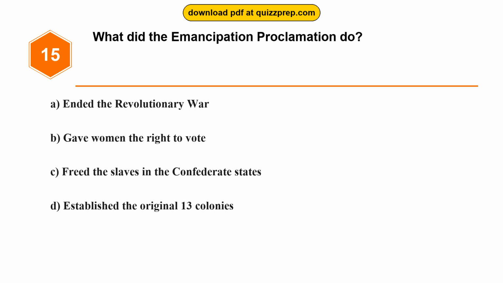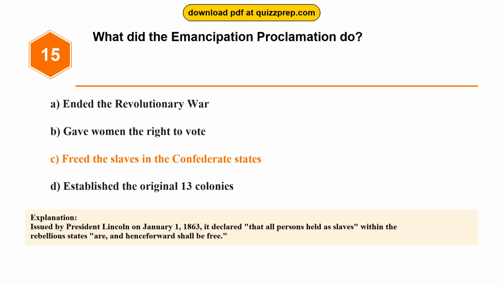Option A, ended the Revolutionary War. Option B, gave women the right to vote. Option C, freed the slaves in the Confederate States. Option D, established the original 13 colonies. The correct answer is option C, freed the slaves in the Confederate States. Issued by President Lincoln on January 1, 1863, it declared that all persons held as slaves within the rebellious states are, and henceforward shall be free.